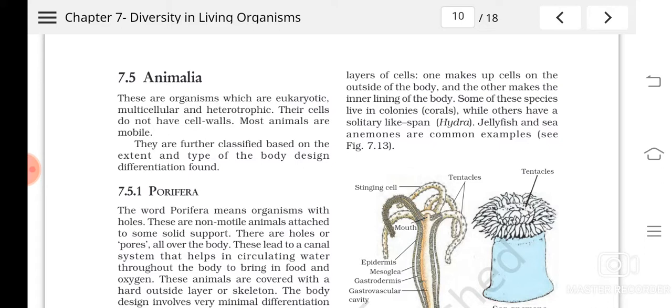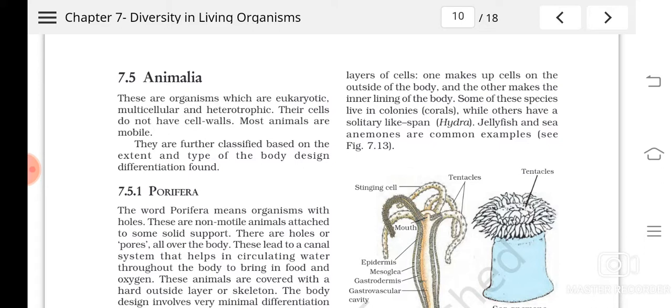I have also explained the kingdom Plantae in detail. Isn't it? Kingdom Plantae contains what? Thallophyta, Bryophyta, Pteridophytes, Gymnosperms and Angiosperms. So we have studied all of them.